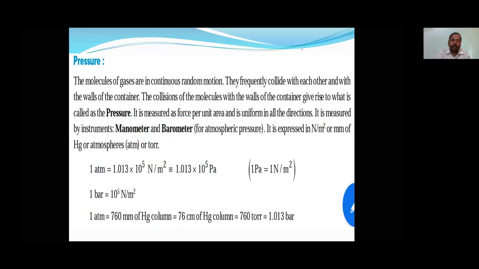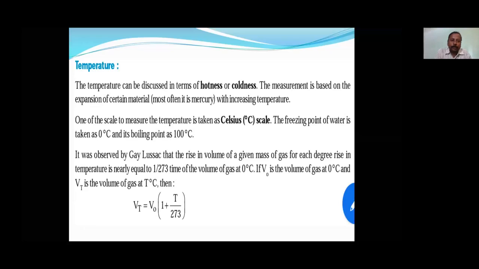Now it's time for the third fundamental property of gases, which is temperature. Volume is over, pressure is over, now we are on to temperature.